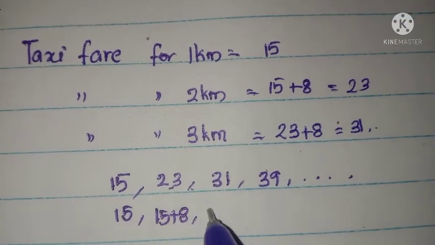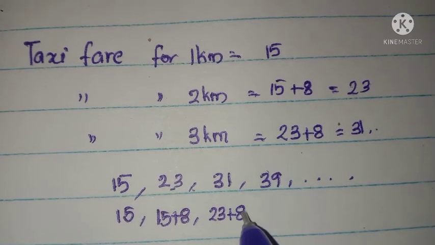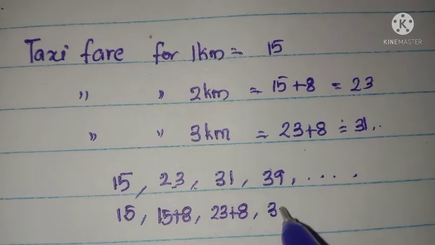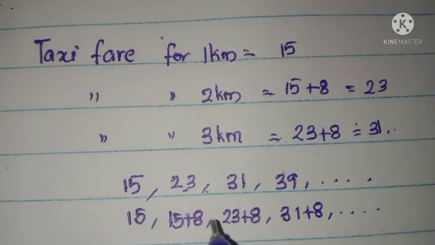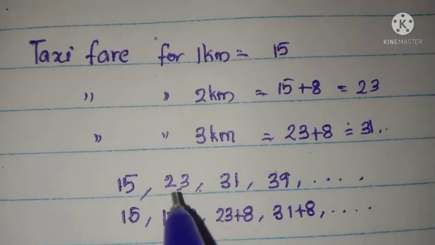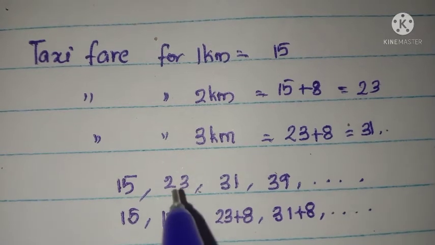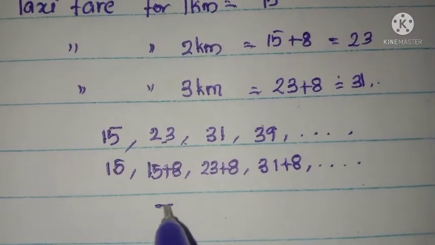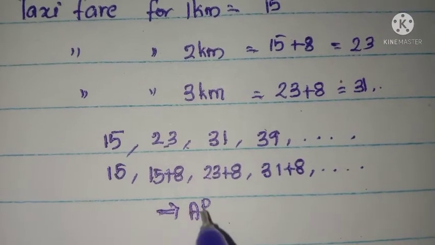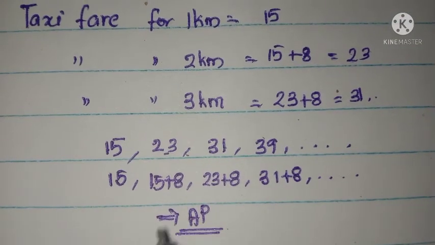The next term is the second term plus 8. The next term is 31 plus 8. That is, we are adding a fixed number to the previous term or the preceding term to get the successive terms, and therefore it is an AP. Okay, the given situation makes an AP.